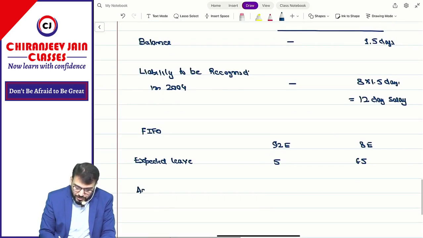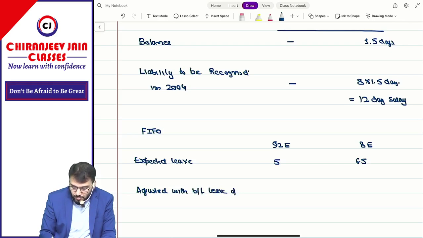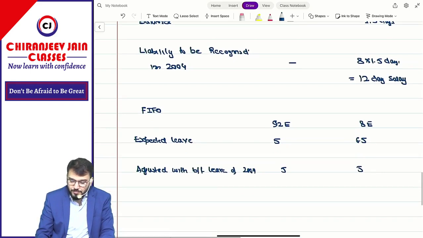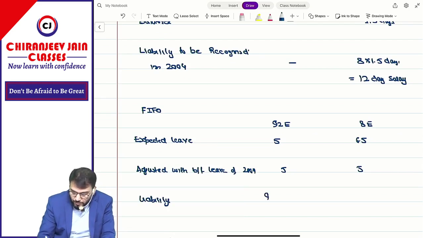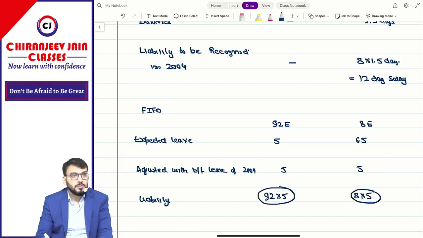So first it is adjusted with brought forward leave of 2004, 5 and 5. Means your expected liability to be recognized will be 92 into 5 and 8 into 5. Understood? Correct?